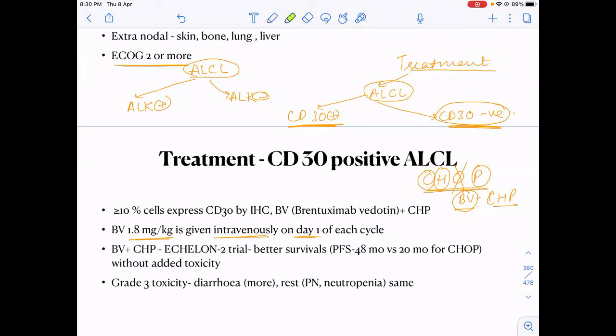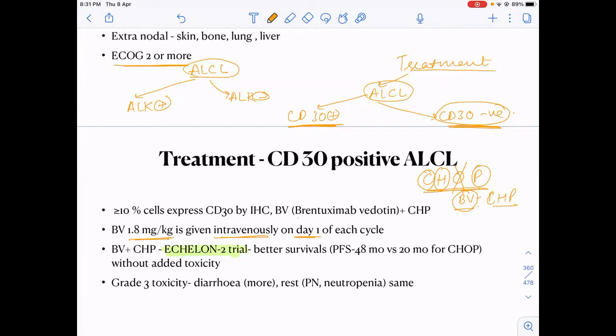You should know the name of the trial. It was the ECHELON trial, just the name of the trial. For brentuximab, which trial? ECHELON trial. Okay, just this. And what kind of toxicity it can cause? It can cause, just like vincristine. What toxicity it can cause? Just like vincristine.